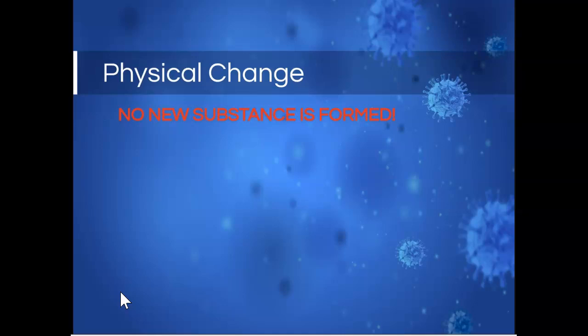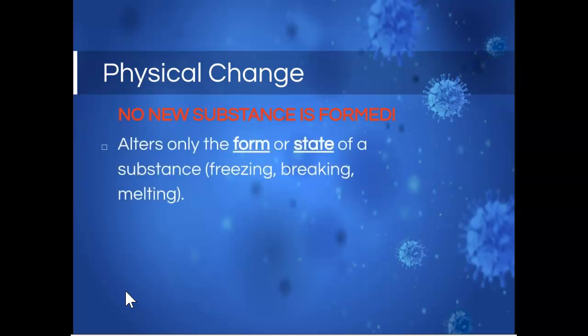So whatever substance we started with, it could be paper, it could be water, it could be some other chemical compound. We do something to it, but we don't create something new. We don't cause what is called a chemical reaction. All right. So in a physical change, we are only altering the form or the state of the substance. And some examples of ways we can do that: we can freeze it.